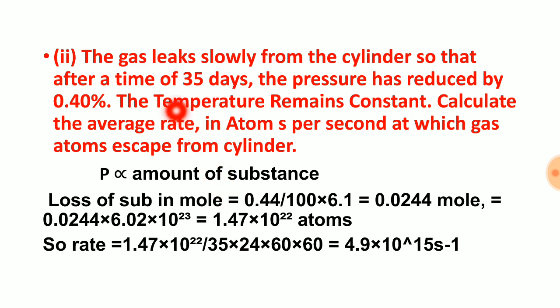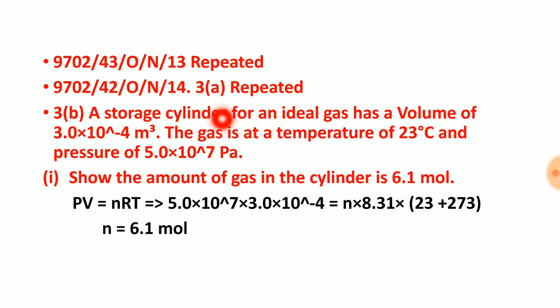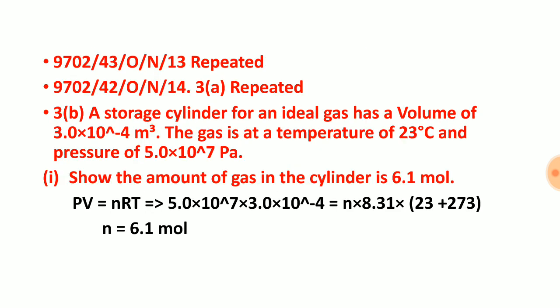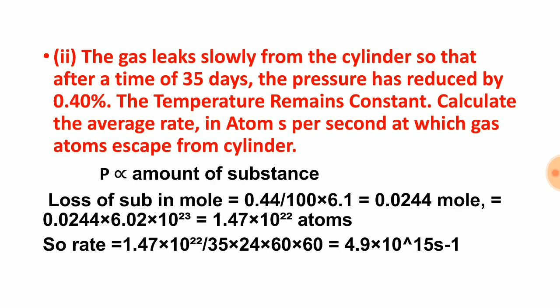Now in this case, the gas leaks slowly from the cylinder, so that after 35 days the pressure has reduced by 0.40%. Pressure is reduced by 0.40% because of leakage of molecules from the cylinder. The temperature remains constant, we can take this temperature here, 23. Calculate the average rate in atoms per second at which gas escapes from the cylinder.